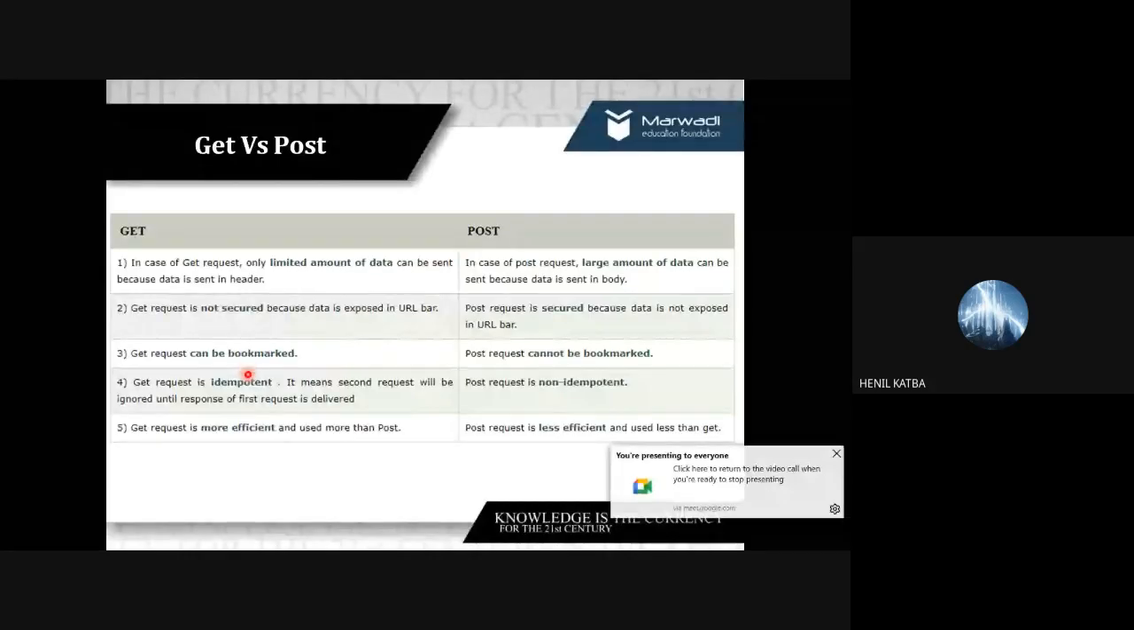So we are saying that the get method can be bookmarked, whereas post cannot be, because in post we are not saving anything, never exposing anything to the end user.